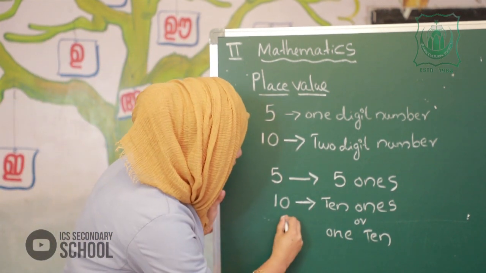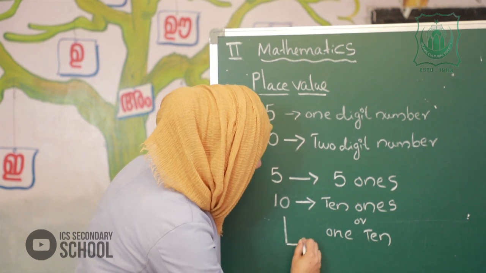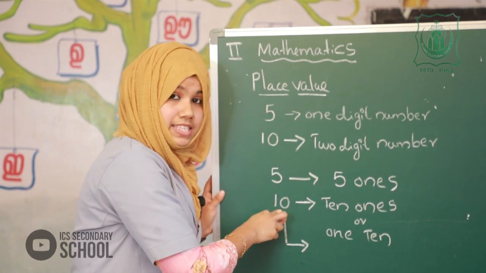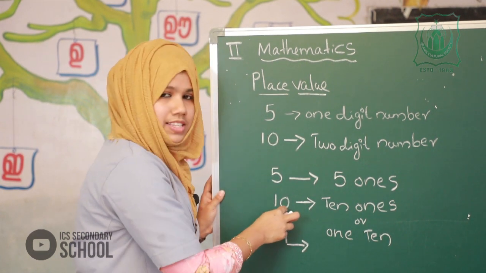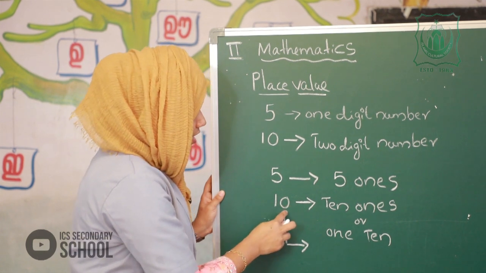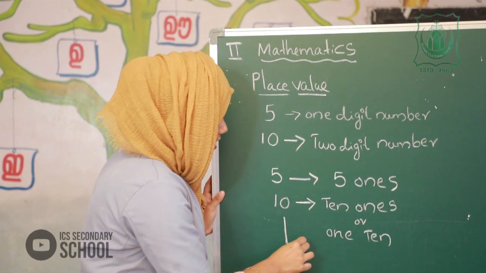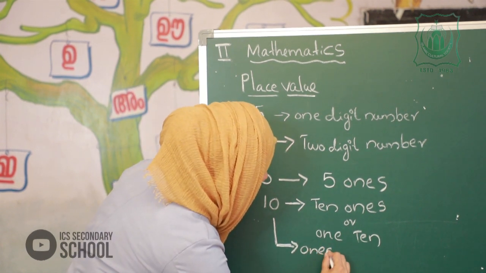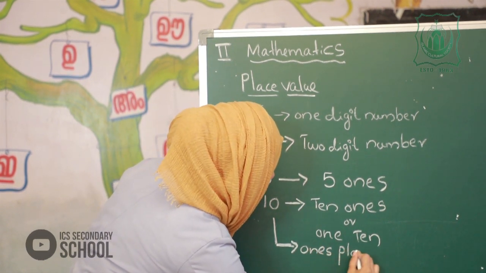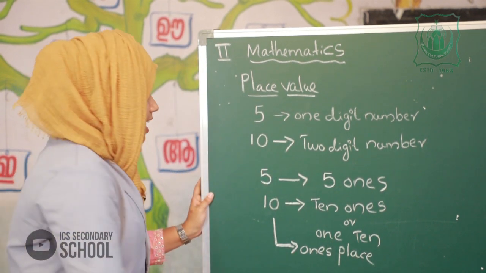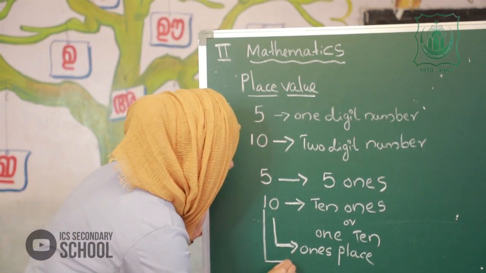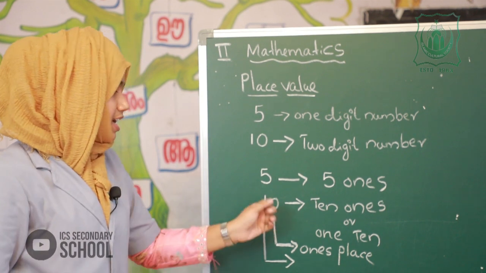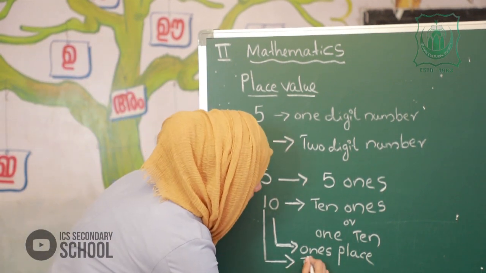We can also represent these numbers. From the left, this place is the ones place. And this is the tens place.